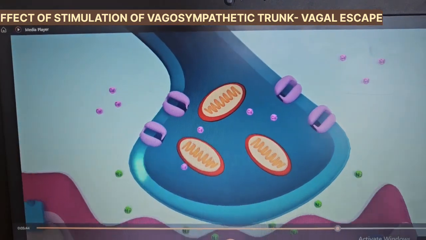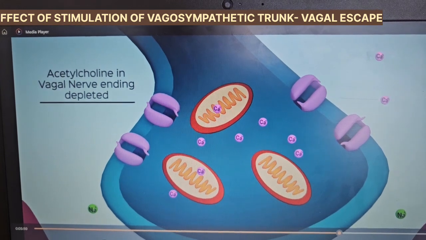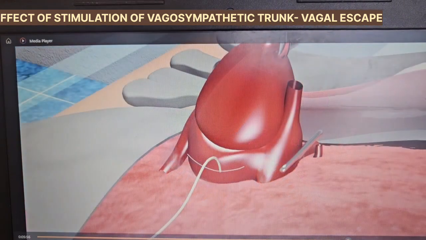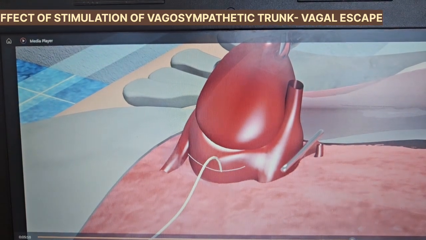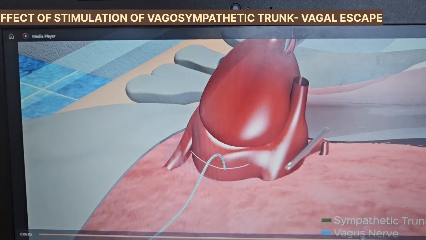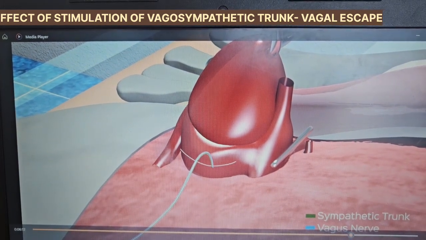Another reason for the heart to start beating again could be the depletion of acetylcholine. The acetylcholine at the nerve endings gets depleted. Hence, the vagal stimulation has no effect. In the frog, the vagus nerve and the sympathetic trunk are merged into one single nerve. After prolonged stimulation, the sympathetic trunk starts getting stimulated more than the vagus nerve. This can also lead to the restarting of the heart.